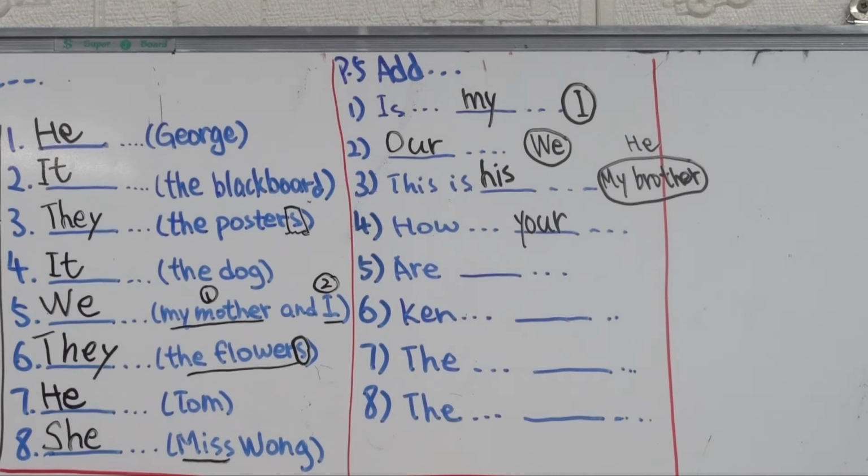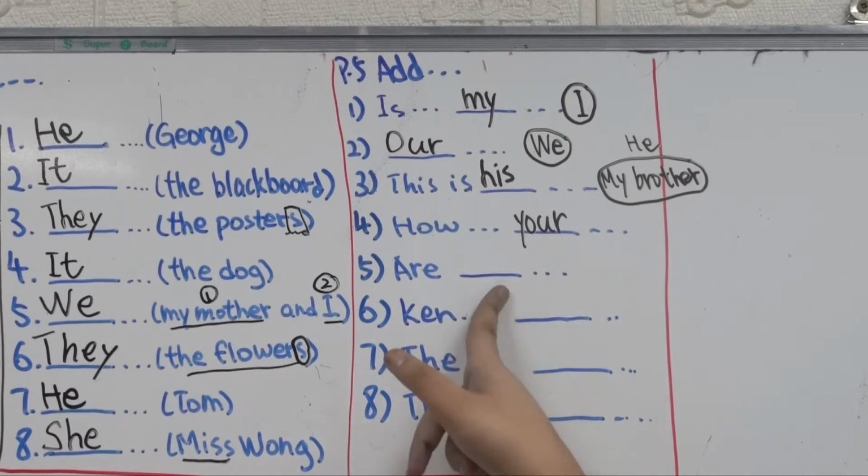So there's only one pair. You may say his or her because you don't know who these trainers belong to, right? So that's why you can use his or her.